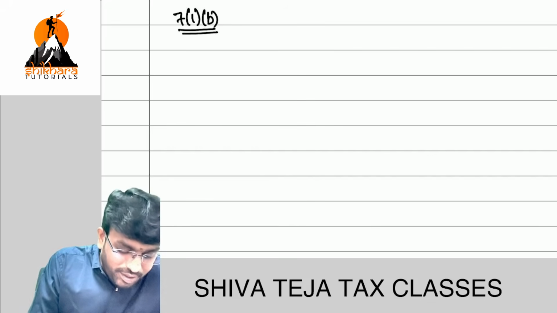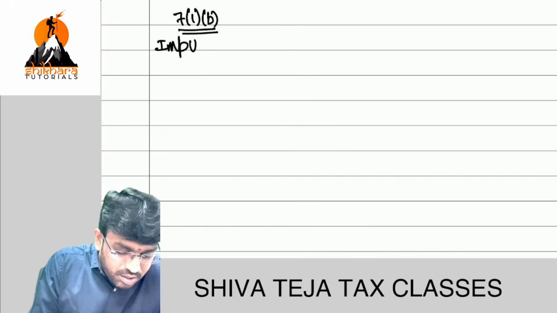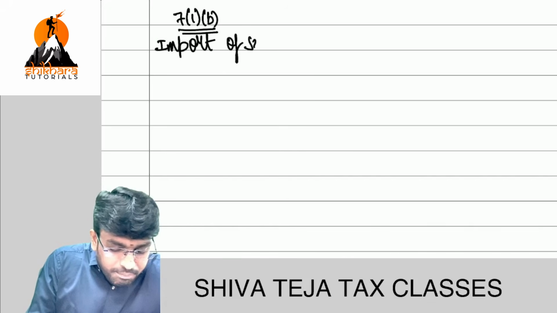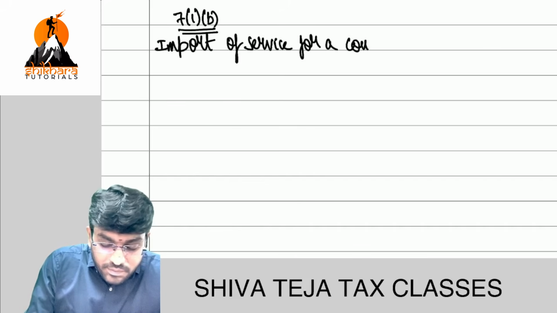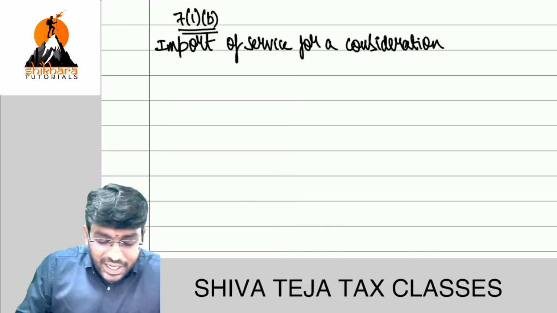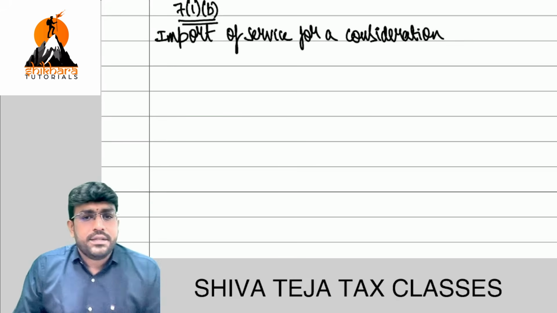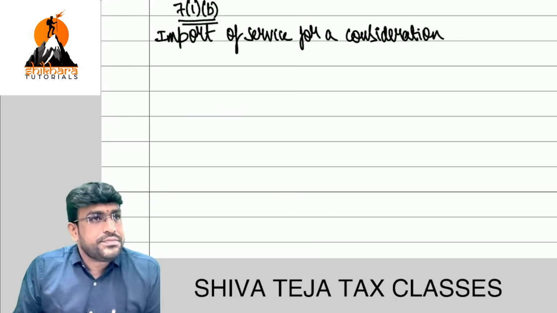Next point is 7.1b. This is a crazy point. See here. Import of service for a consideration. Did I write the word import of goods? What did I write?